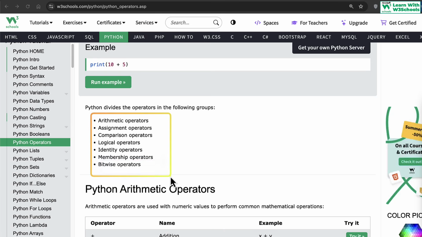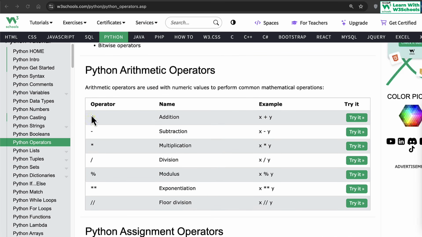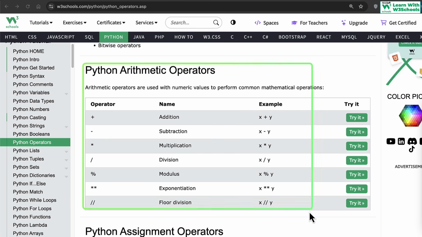Again, the arithmetic operators are almost self-explanatory. For addition, we use the plus operator: x plus y does the addition. Then subtraction, multiplication, and division. Modulus gives us the remainder. Exponent means 2 to the power 3, so x power y. And floor division returns the floor value after the division. So these are standard arithmetic operators.